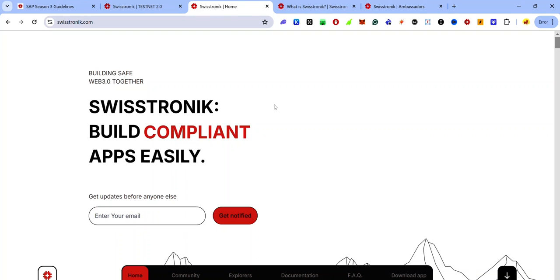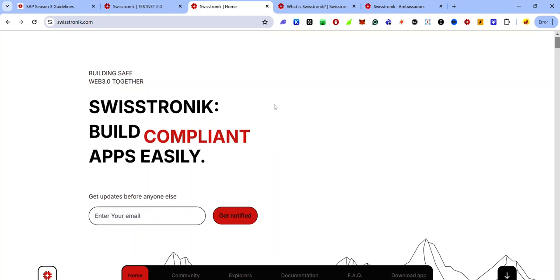So right now we are in season 3. Season 3 started 29 July and it will end 25th August. Then from 26th August to 22nd September, season 4 will be live. So if you're interested in being a Swisstronik ambassador for season 4, you can start sending in your applications and expect a response by August 24.